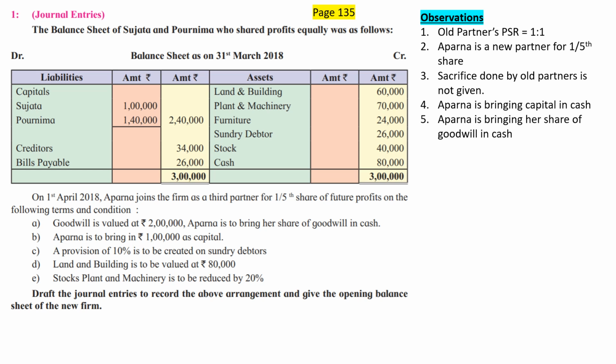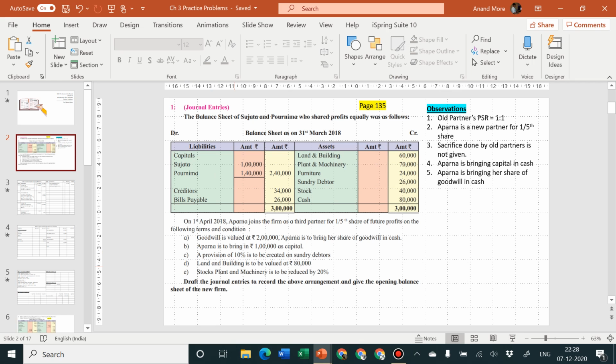Please remember, the entry should not be of the old balances. Entry should not be of the new balances, but the entry should be of the transaction, and the transaction is reduction by 20%. So the amount of the transaction should be 20% of the value of the different assets. I hope everybody has understood the same. So the entry for stock will not be 40,000, but it will be 20% of 40,000. Entry for machinery will not be rupees 70,000, but it will be 20% of 70,000. So let me go for passing the entries now.